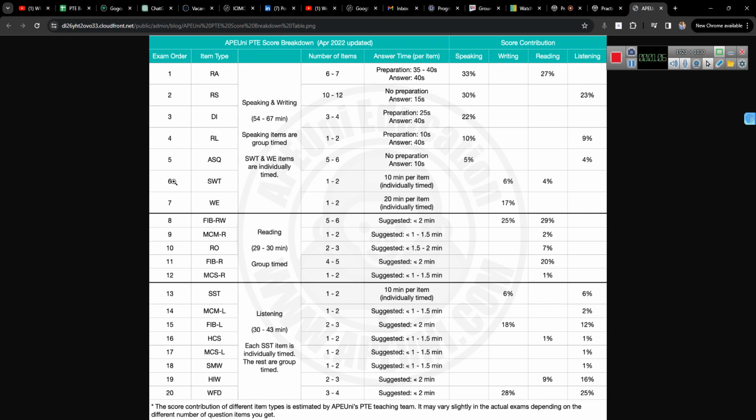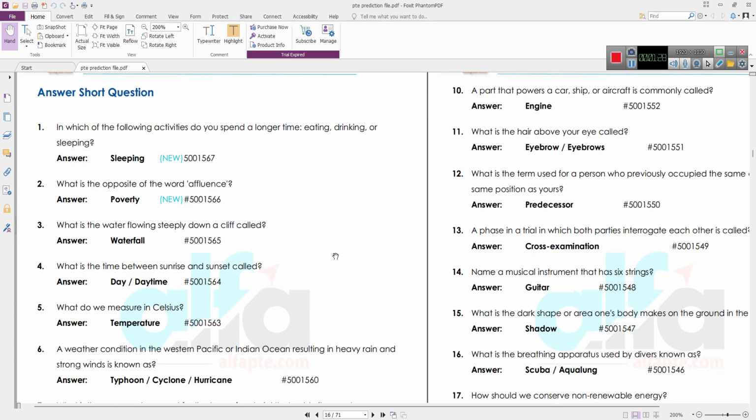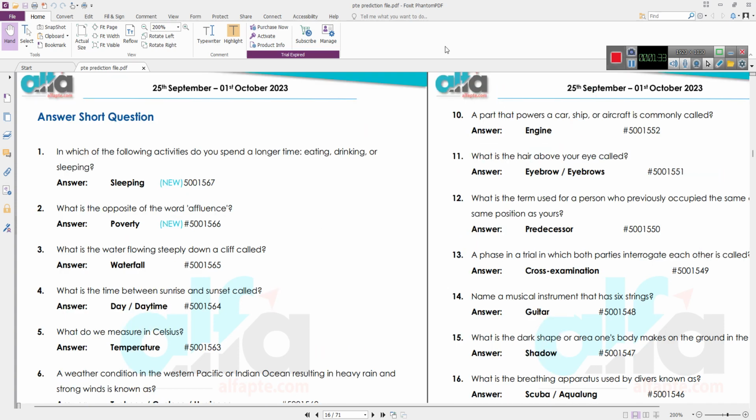So you can expect around 5 to 6 of these questions, and it is very important for you to practice a lot of them, because unlike other questions, you do not know the answer to a lot of these. Unless you practice them, or unless you know them from some previous experience, you might not be able to answer these types of questions. Today I'll be giving you some tips and tricks on these, so listen to this video carefully and watch it till the end.